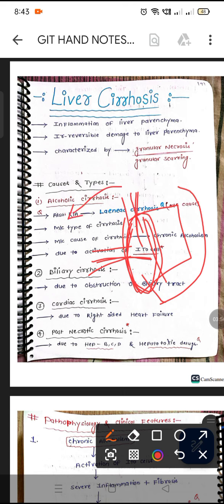So portal hypertension will develop, and the pressure on the liver will be more. Because of the right-sided heart failure, cardiac cirrhosis and liver failure will be seen.